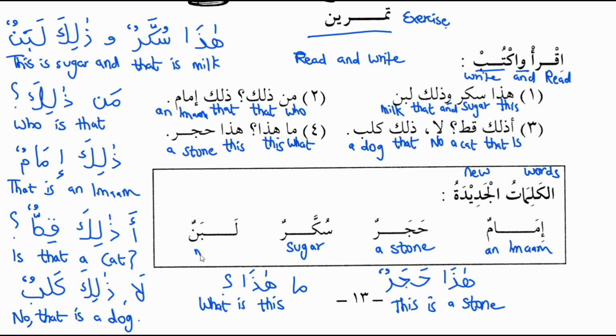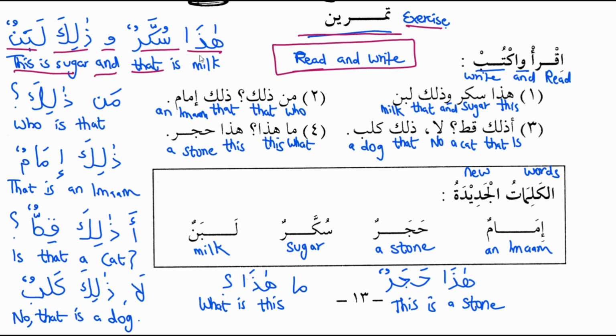Labanun meaning milk. So let's revise now what we have covered in this exercise. Tamreen meaning exercise. It is written iqra wa ktub, meaning read and write. The first statement is haza sukkarun wa zalika labanun. Haza means this, sukkarun means sugar. Wa means and, zalika means that, and labanun means milk. Haza sukkarun, this is sugar, wa zalika labanun, and that is milk.